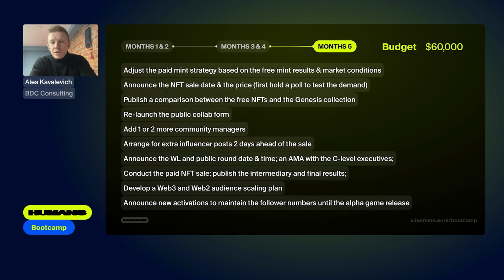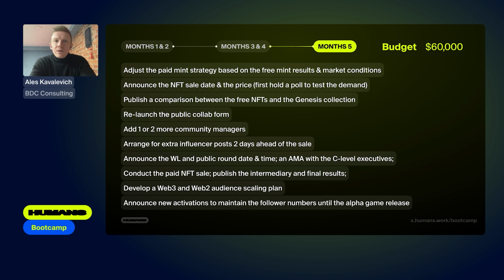The fifth month, which is going on right now, what are we doing within it? We are preparing for the paid mint, which will be held in December. The date has not been announced yet, but it will be in December. Accordingly, we have restarted our collab form, as we currently have 2 collab managers working for us who have made over 1,000 collabs. That is, you can count, about 20 to 30 collaborations per week.